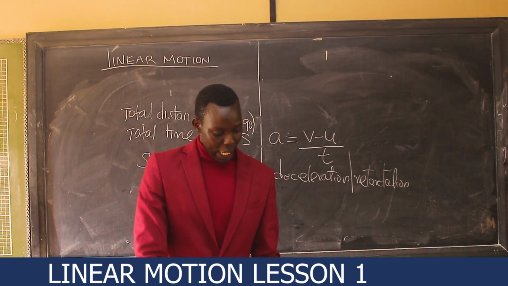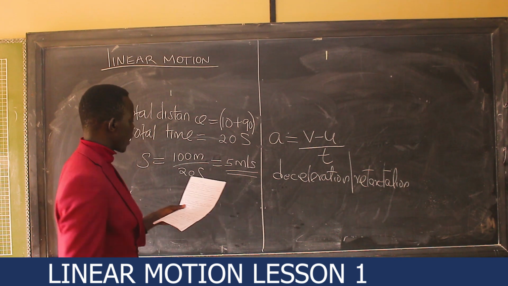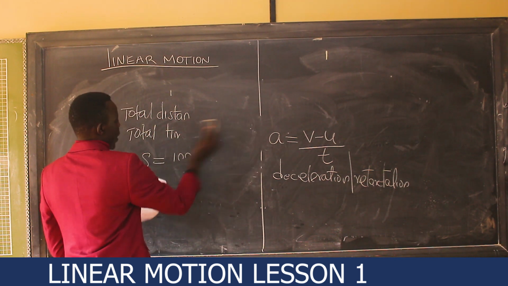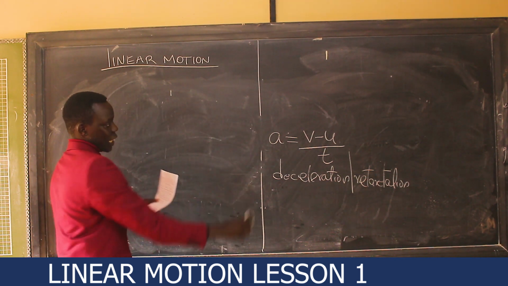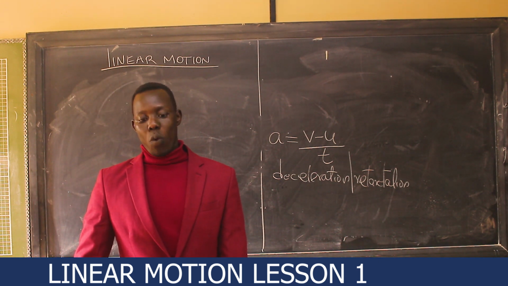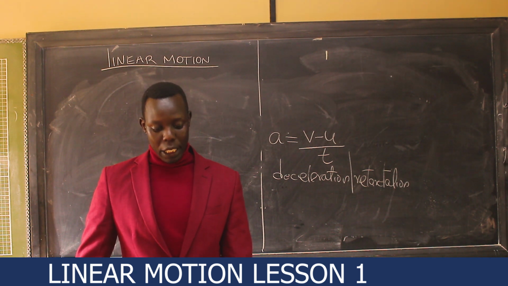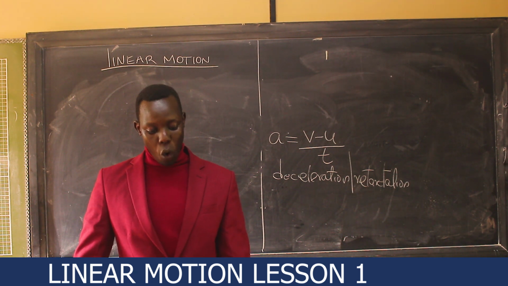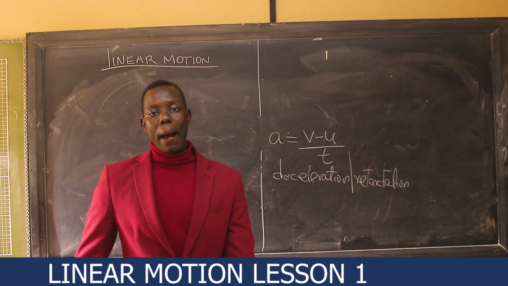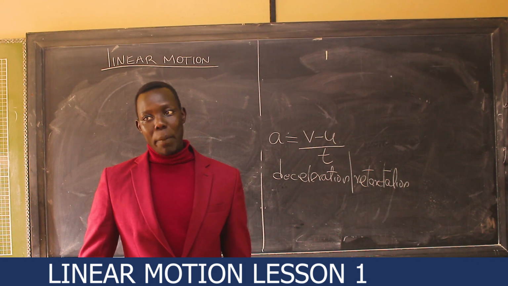First of all, here the units are not matching because the speed is in kilometers per hour and the time given is in seconds. What can we do? We either convert the time in seconds into hours, which looks a little bit difficult, or we convert from kilometers per hour to meters per second.